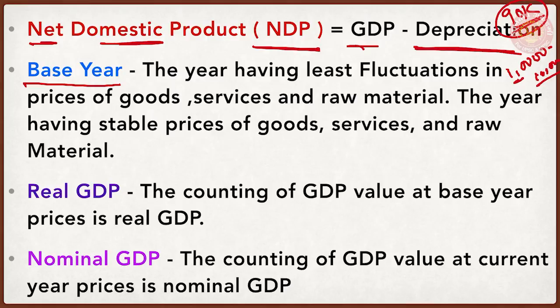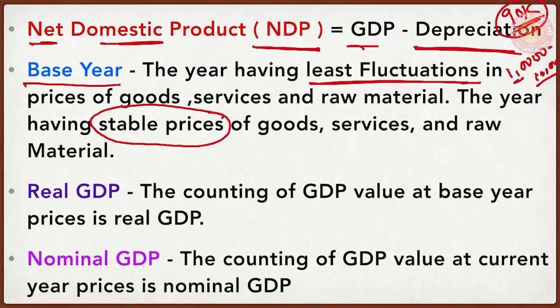So the first definition I want to give you is that a base year is a reference year. Then how to select a base year? What are the criteria for selecting a base year? A simple criterion is this: the year having the lowest fluctuation of prices of goods and services is the base year. Least fluctuation in prices of goods and services and raw material is a base year. It means the year having stable prices of goods and services shall be treated as the base year.